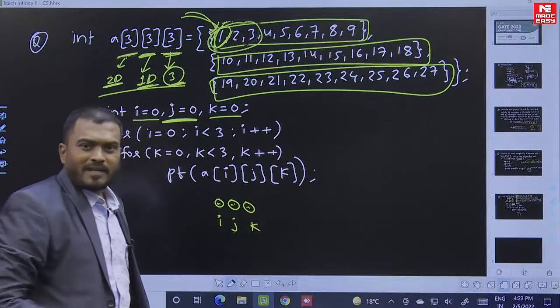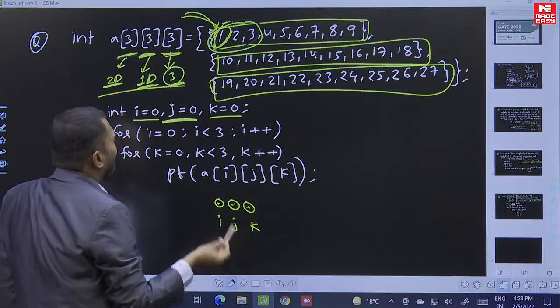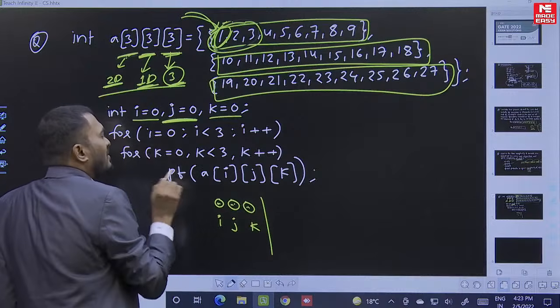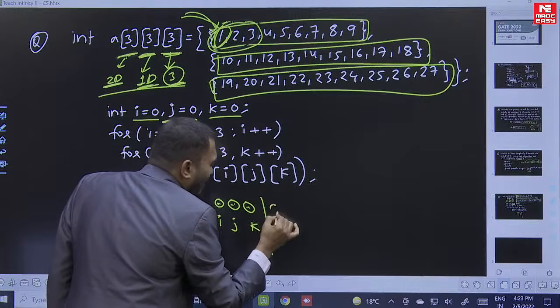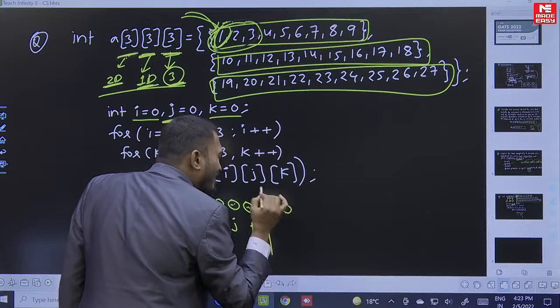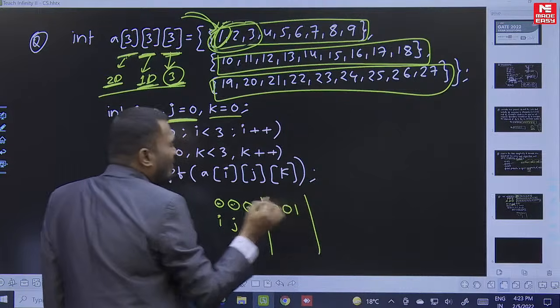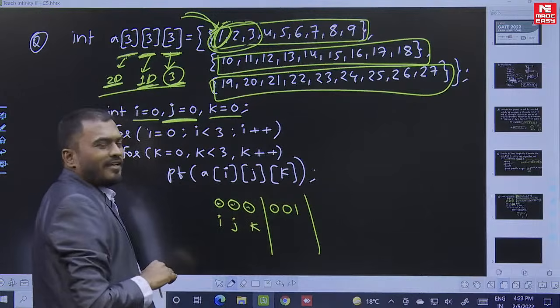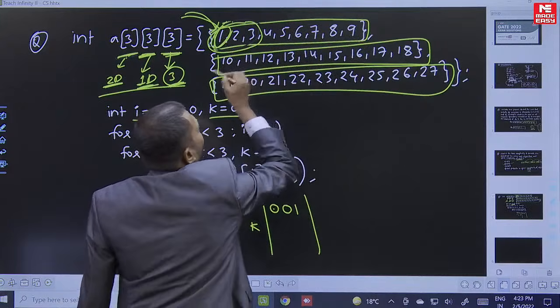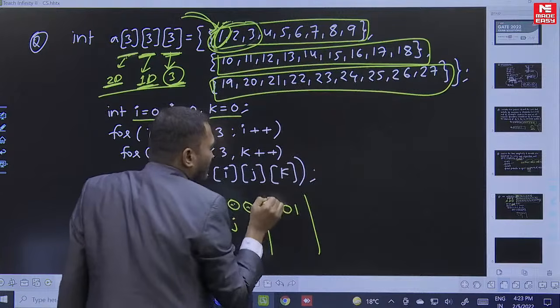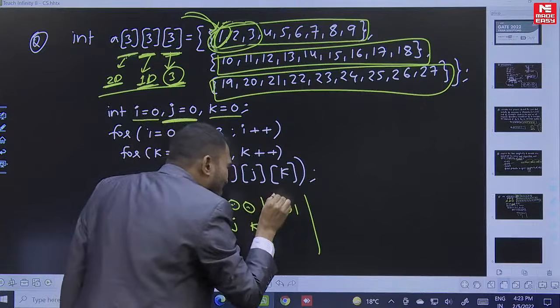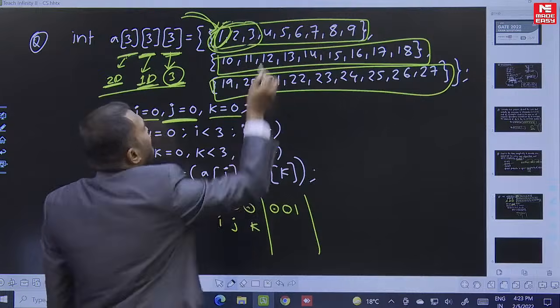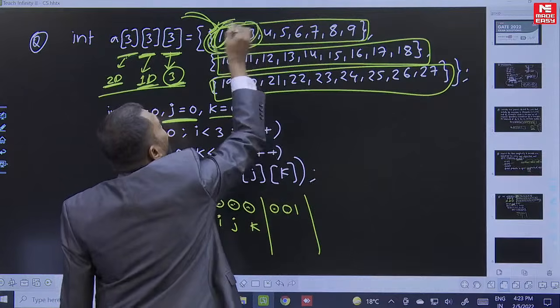That is 1. Simple. Now, next time, what is the next element? The i value is the same, the k value will change. The i value is 0, the j value is always 0, and the k value becomes 1. Now tell me, 0th 2D array, and next the 0th 1D array.